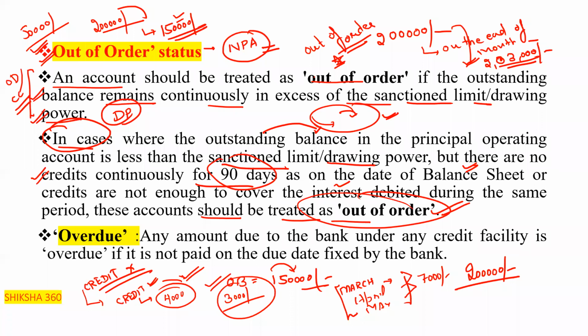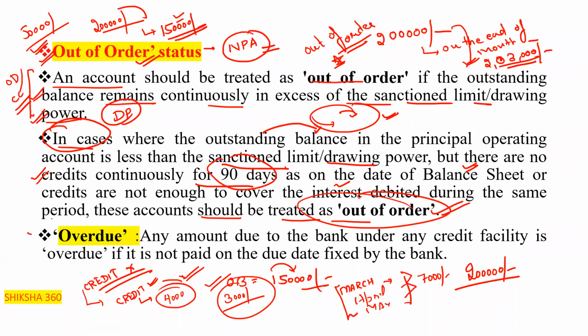Otherwise it is to be considered as out of order. Please tell fast, is it clear to all of you what is the meaning of out of order? Because we will expect questions on the basis of that. Clear?